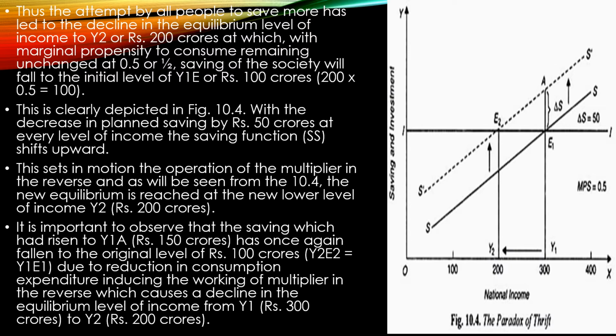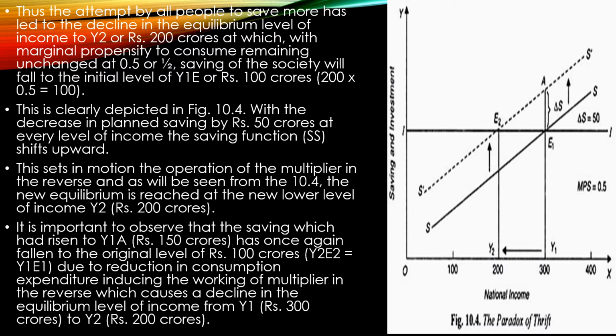And what happens here, with the increase in planned saving by 50 crores, at every level of income the saving function shifts upward. Your saving function would shift upward because your saving is increasing, but your income is falling because your MPC is coming down, right?